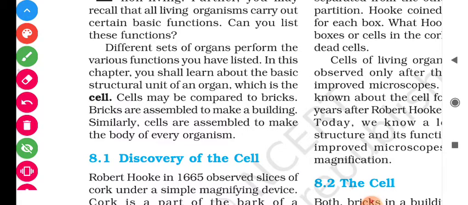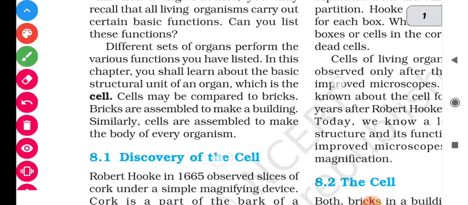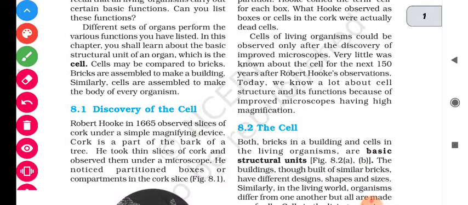Okay? Cells may be compared to bricks. Bricks are assembled to make a building. Similarly, cells are assembled to make the body of every organism. So basically, students, the cell is the basic part of the human body, which forms our entire human body.